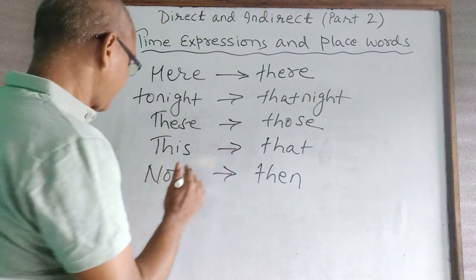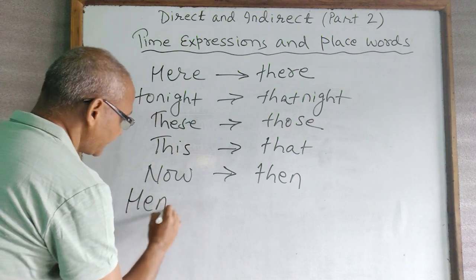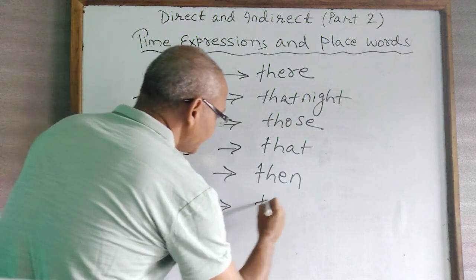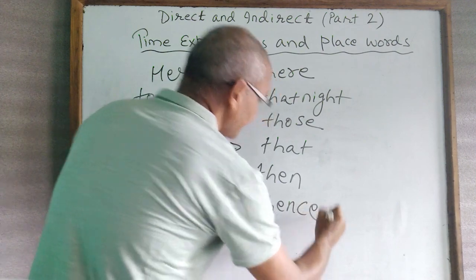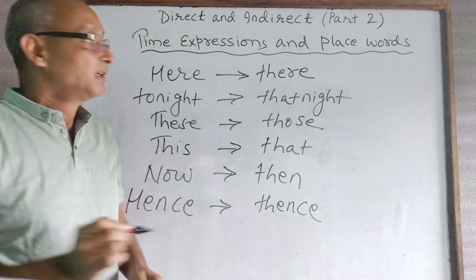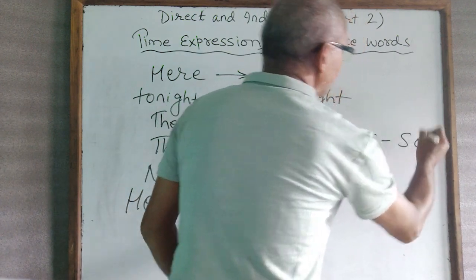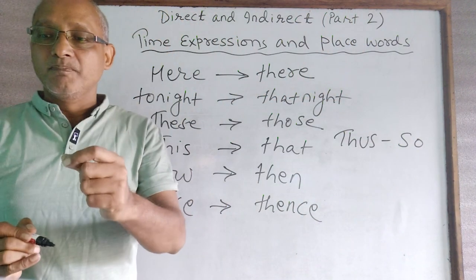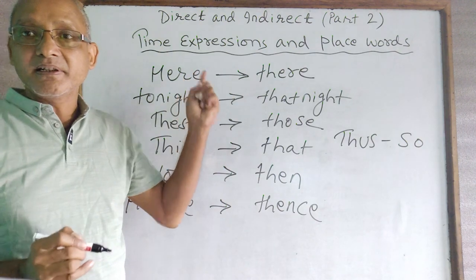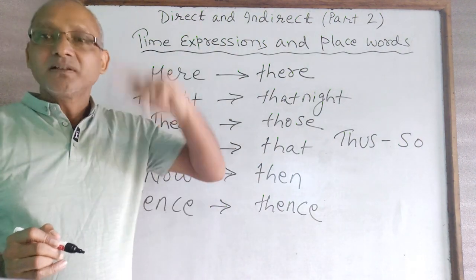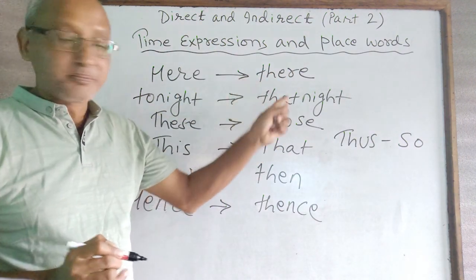Hence, thence. H-E-N-C-E, T-H-E-N-C-E. Thence. Thus becomes so. Ago, as I already said earlier, becomes before. Next becomes the following.